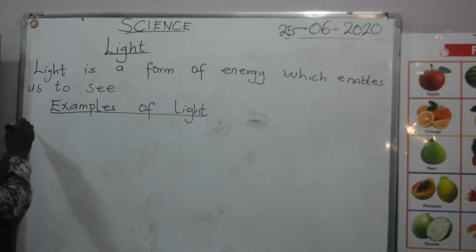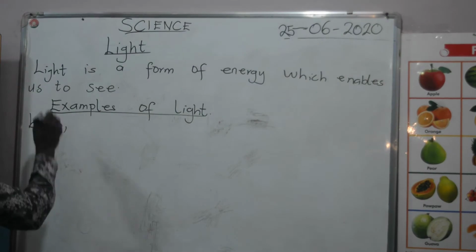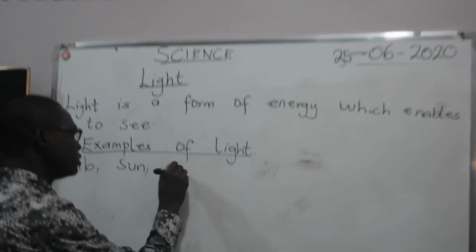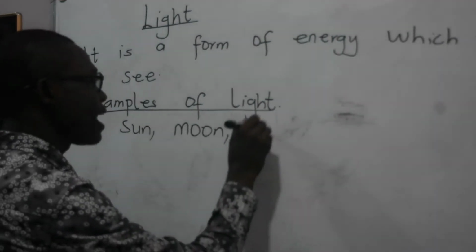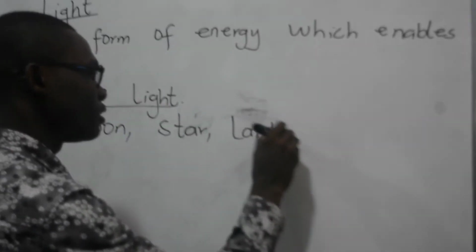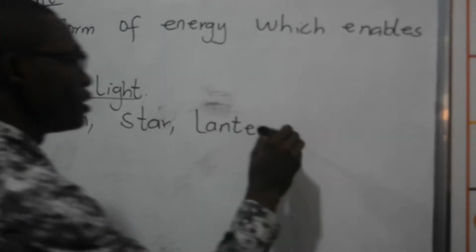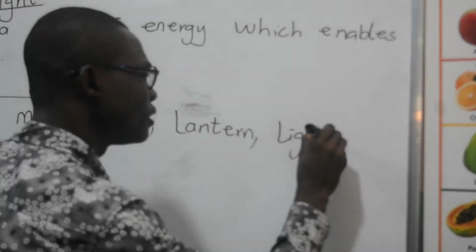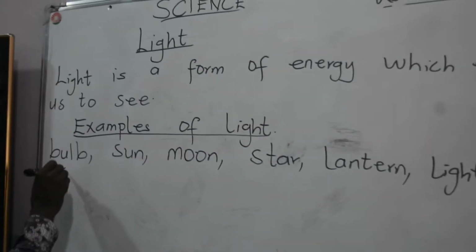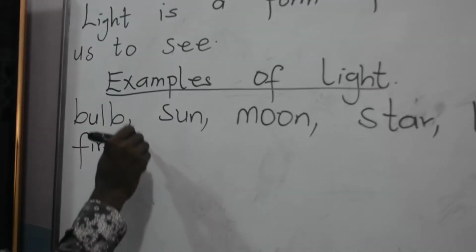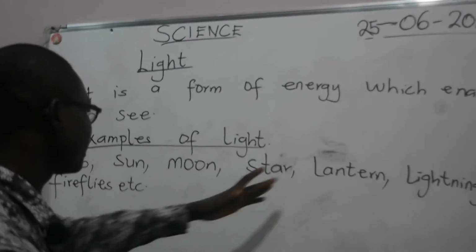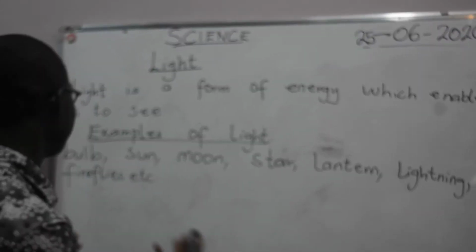We have bulb, sun, moon, star, lantern, lightning, fireflies, and etc. So all these are some of the examples of light that we have.